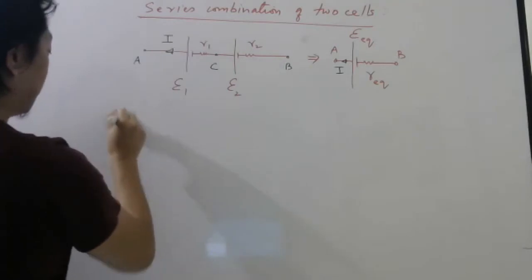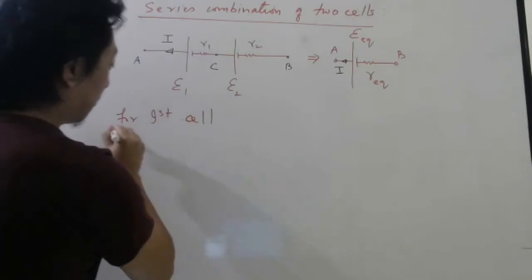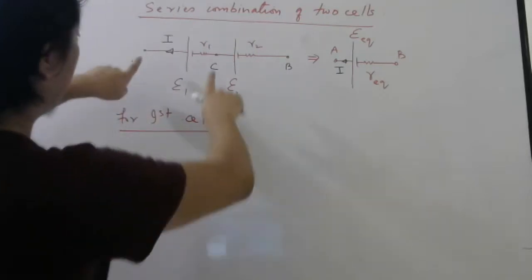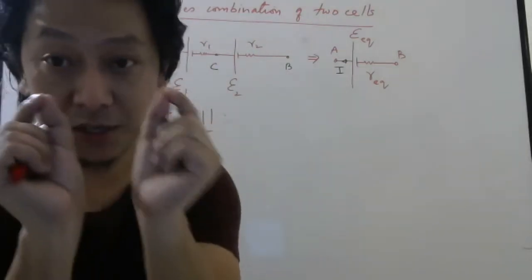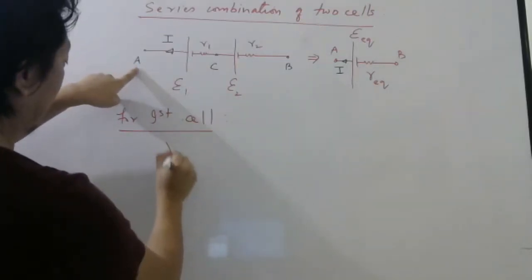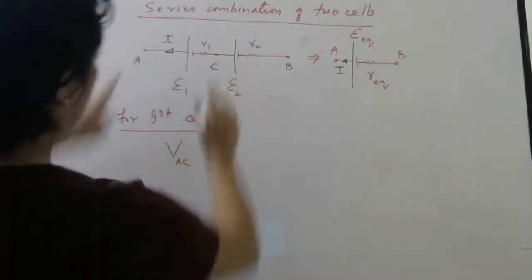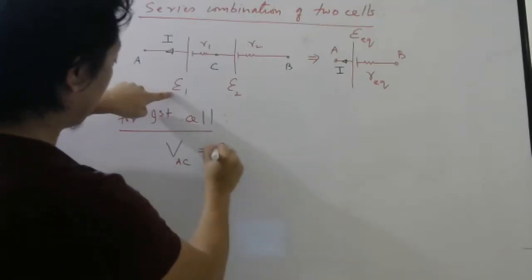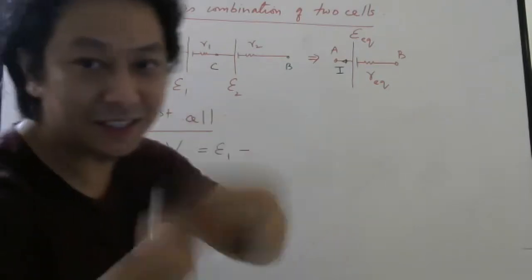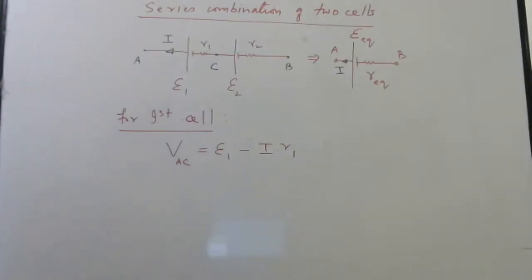For the first battery or cell, let me write now. For the first cell, what will be that formula? V equal to E minus Ir. Look here, V means what? Terminal voltage, the potential difference between 2 points. So this terminal voltage here I can write as VAC. What is VAC? That will be E1 minus, because current is going this way, it is not charging, it is giving current, so minus I into R1. Correct?